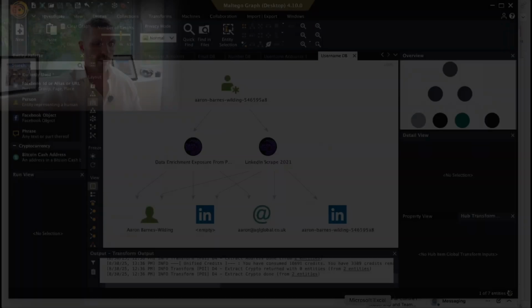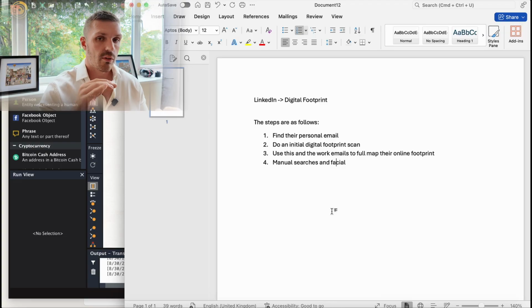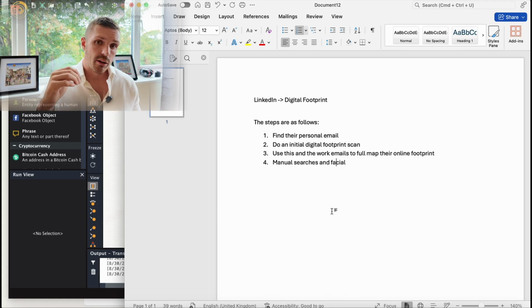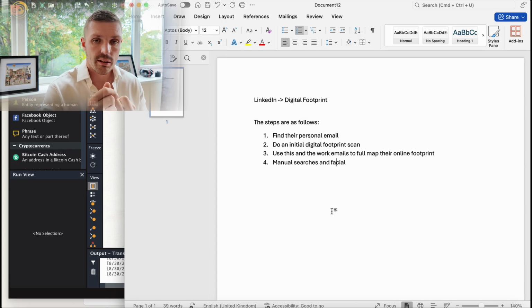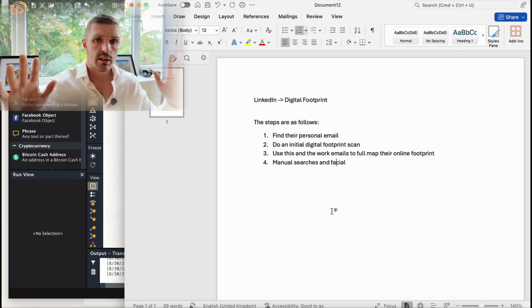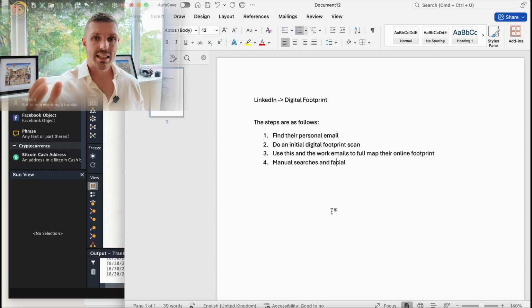So the four steps that we're going to go through are, first things first, we want to find the email address linked to the LinkedIn account. Then we want to do an initial online presence scan. And then we want to map their actual online presence using the information we find from the two previous steps. And then finish it off with a manual search online and facial recognition. All that I ask after the back of this is you use this information to help yourself stay safer online.